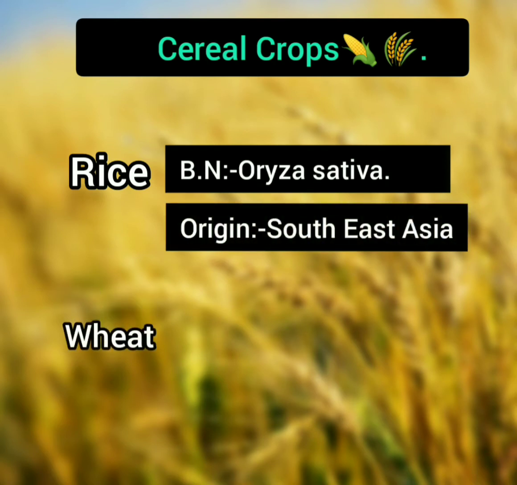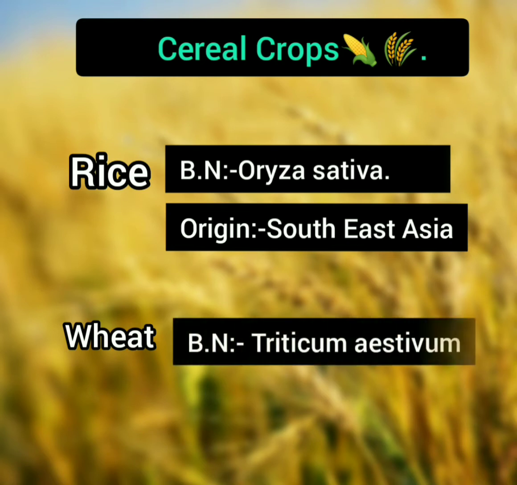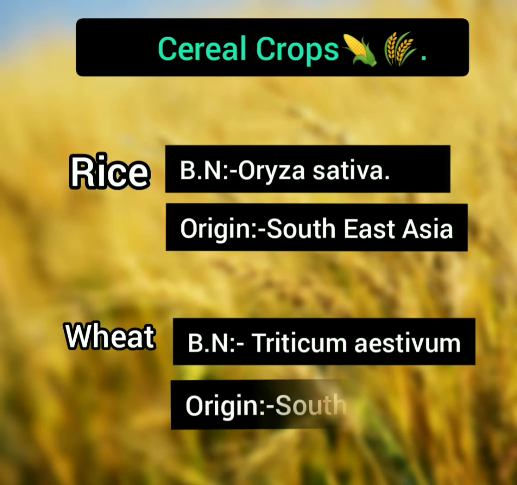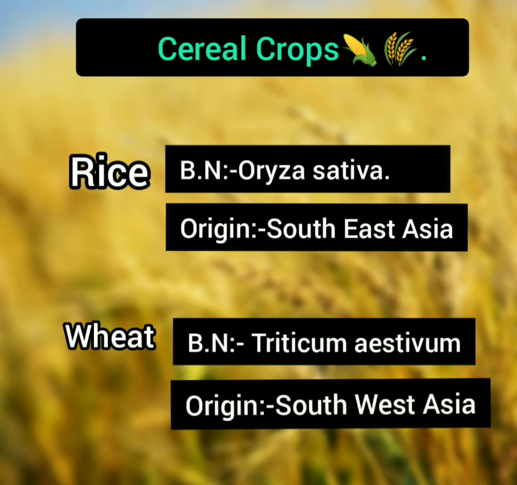Okay, then we have wheat. The botanical name of wheat is Triticum aestivum and its origin is Southwest Asia. Okay, so you can remember the origin of wheat from W, which stands for West and wheat.